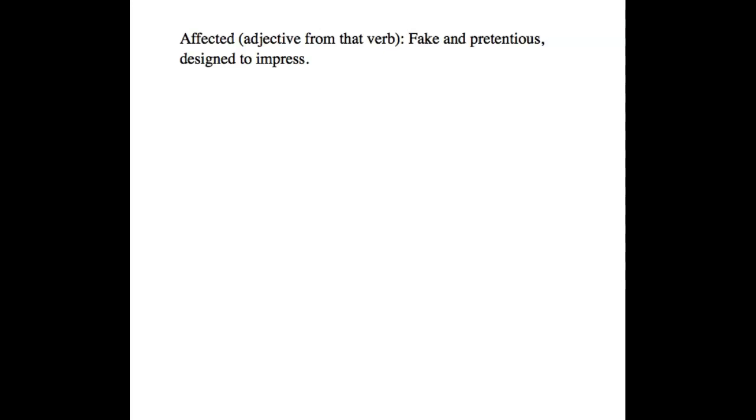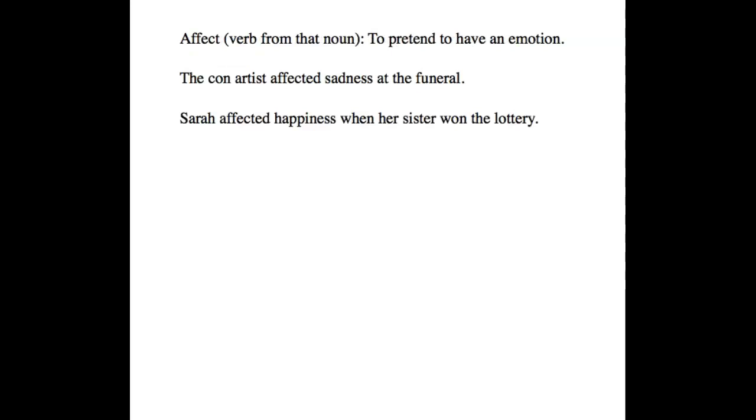So if somebody's acting in an affected way, it means that they are acting in a fake, pretentious way that's designed to impress people. In other words, they are faking the emotion, just like the con artist, but specifically in a way that's fake and pretentious and designed to impress.